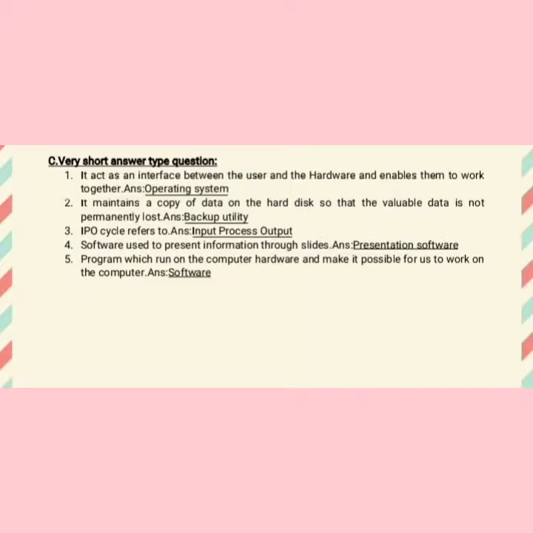First is it acts as an interface between the user and the hardware and enables them to work together. It's called an operating system. Second, it maintains a copy of data on the hard disk so that valuable data is not permanently lost. Answer is backup utility. Third, IPO cycle refers to input, process, output.